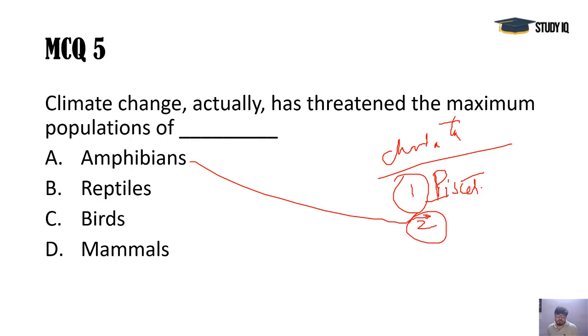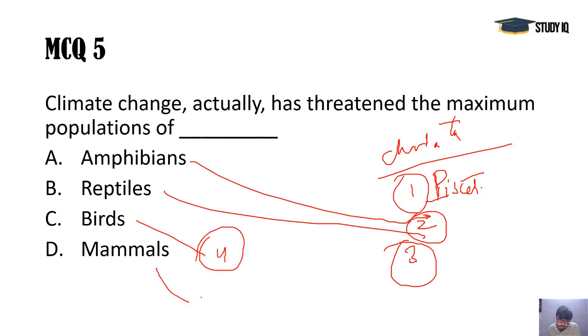Amphibians are called ubhaychari in Hindi, means they can survive both on land and in water, and that's why they are always found in wet areas. Third number is reptiles: lizards, snakes, turtles, and crocodiles. These are the reptile category. They have scales on their skin. Next, birds on fourth number, and mammals on fifth.